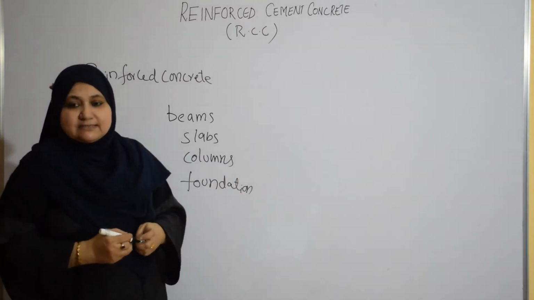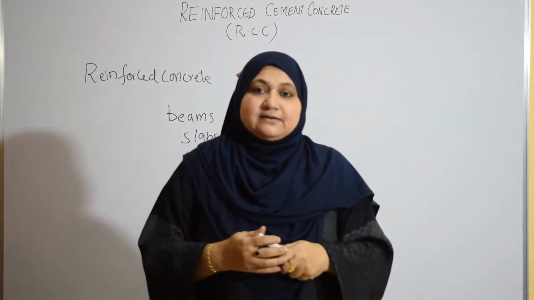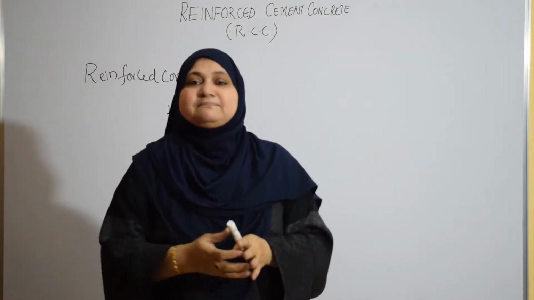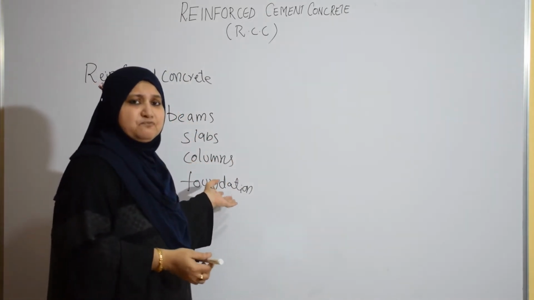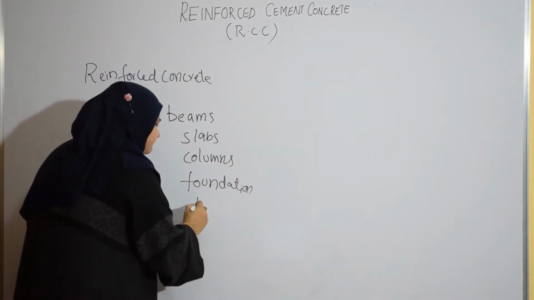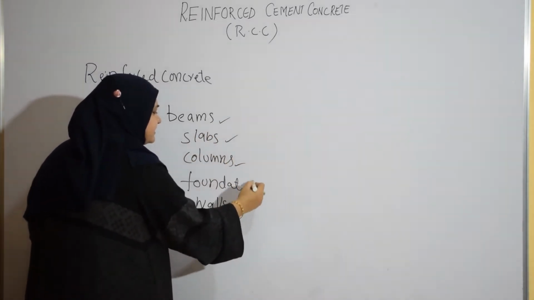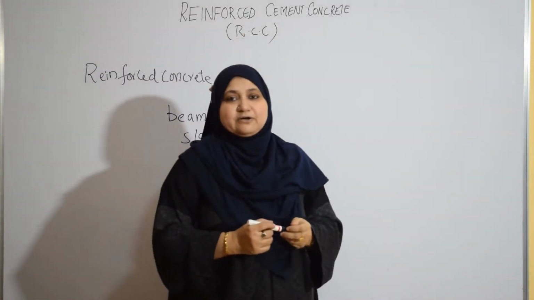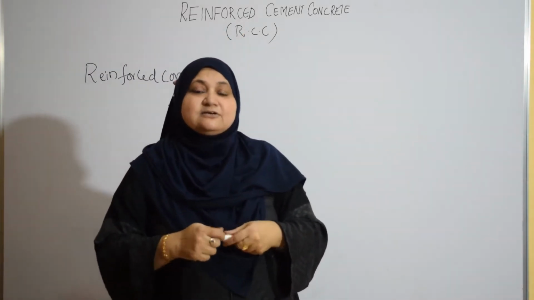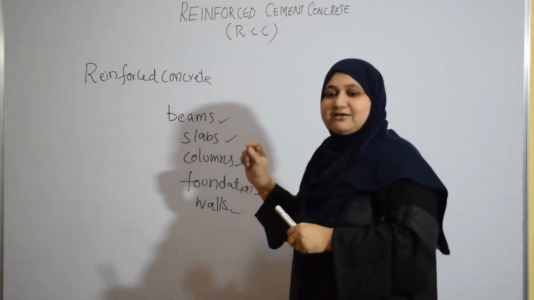The structure is complex in look, but when you disintegrate it, it becomes simple structural elements like beams, slabs, columns, footings, walls, staircases, whatever it is. They are the simple structural components which we will be learning in this subject, reinforced cement concrete. Of course, it is a complicated structure, but it is composed of basic structural elements.